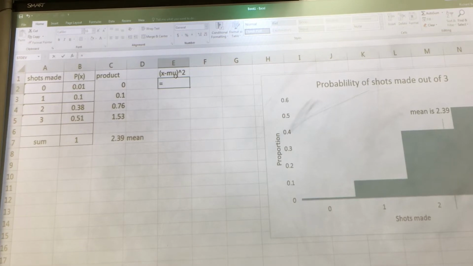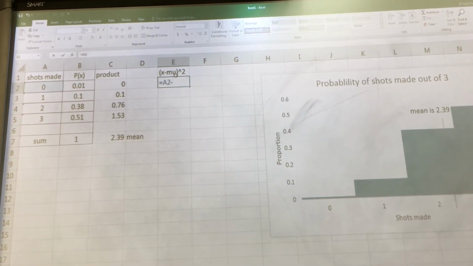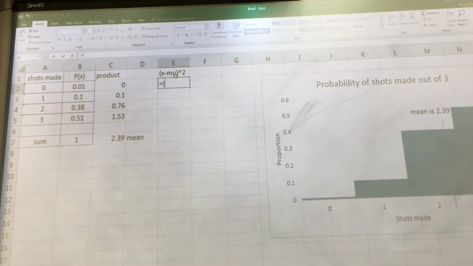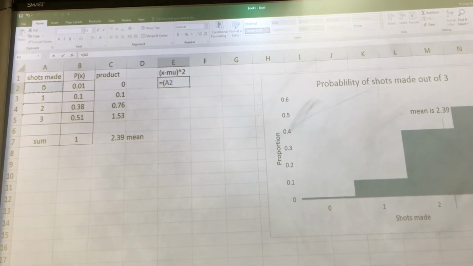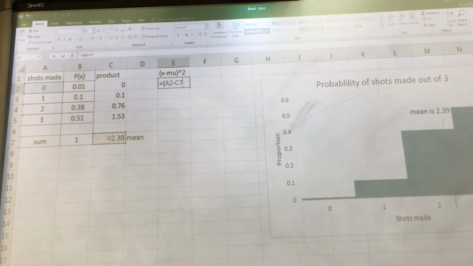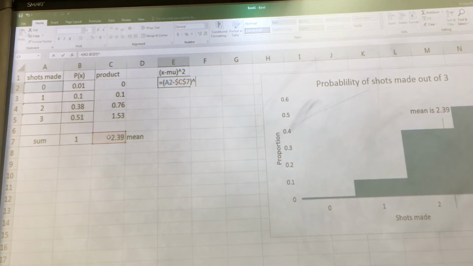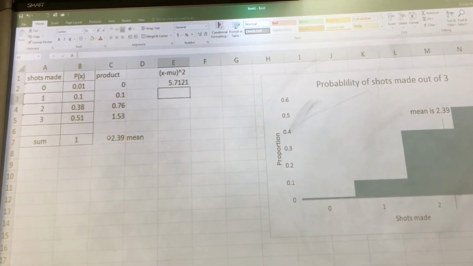So if I take my x, 0, I'm going to subtract, oh, I should use a parenthesis there. 0 minus my mean, I'm going to F4 that because I don't want that number changing. I'm going to raise that to the second power. And then I'm going to copy that formula down.